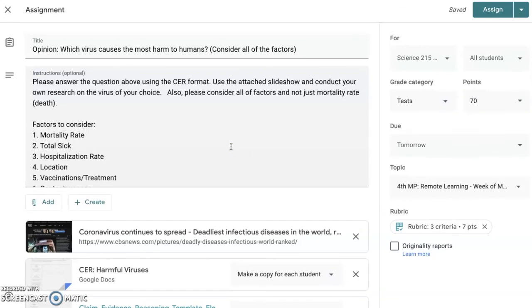Again, you're becoming an epidemiologist. You were trying to solve some of the problems on Monday. Now today, we're asking your opinion as virus experts on which one is the most harmful.